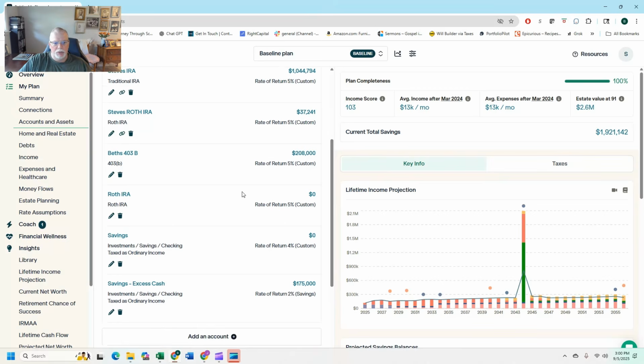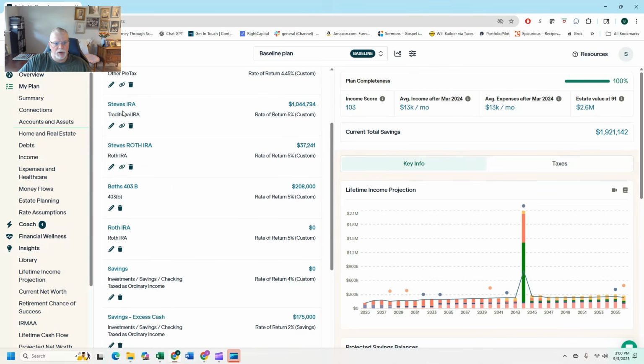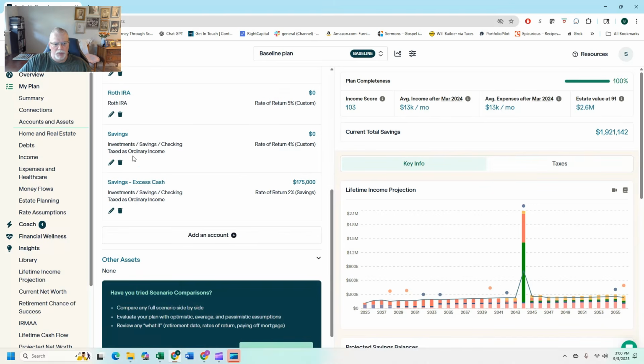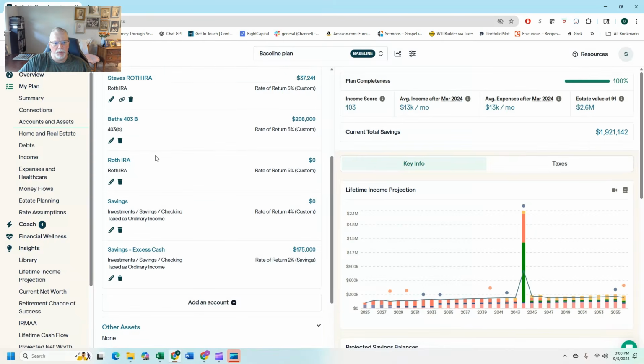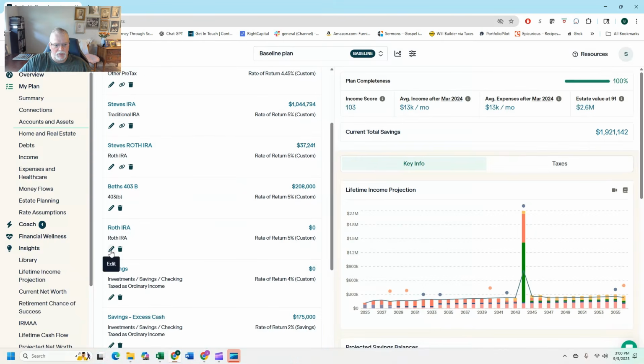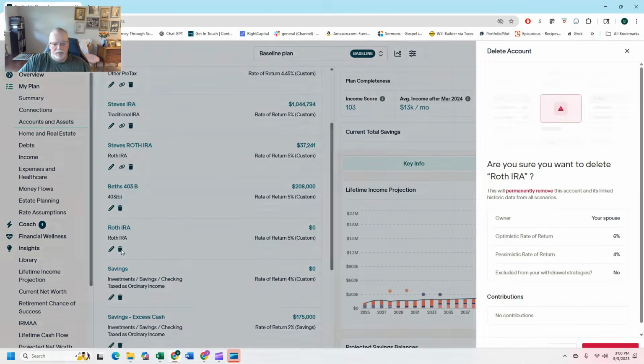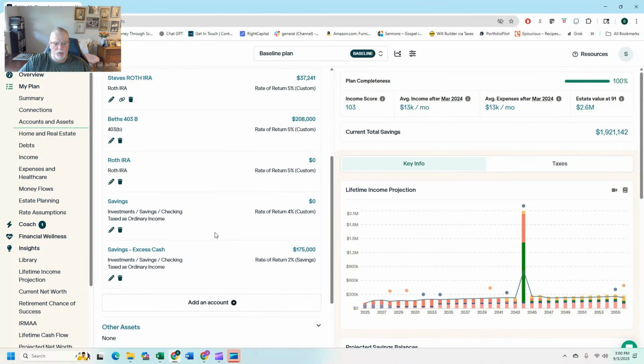I don't know what the Roth... Actually, I should delete that because I already have Steve's Roth IRA. I don't know what the point of this one is. So you know what we'll do? We'll delete it. No time like the present. Are you sure you want to delete? Oh no, I don't want to delete savings. I want to delete Roth IRA because I already have Steve's Roth IRA. So let's just delete that while I'm sitting here. Are you sure you want to delete? Yes, I am. There's nothing in it. You know what? I'm going to wait, because the only thing I can think of is that I have a transfer that goes to Roth IRA and not Steve's Roth IRA. So I'm not going to do it while I'm doing this.